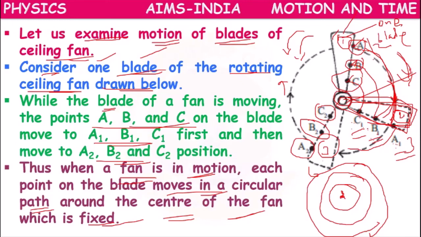With the example of blades of a fan, the positions of the points change, A1 A2, B1 B2, C1 C2. All the particles move in circles around a fixed point.